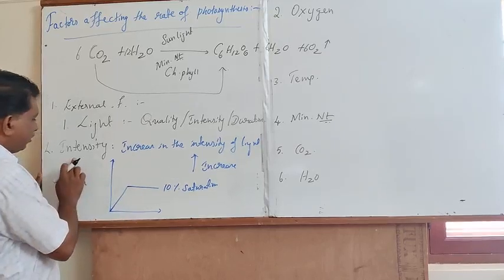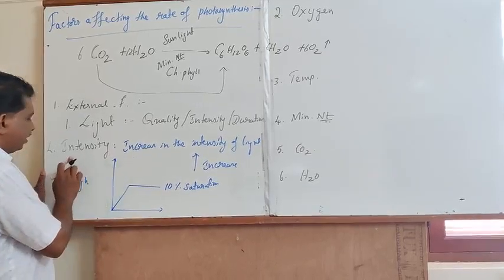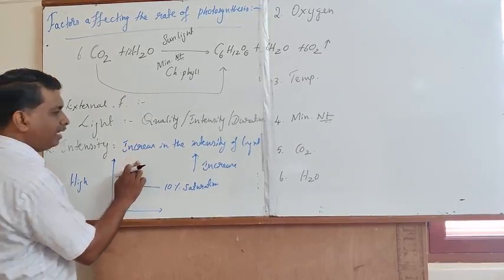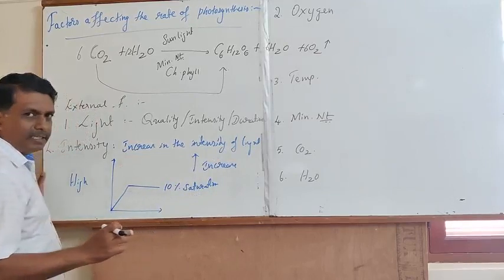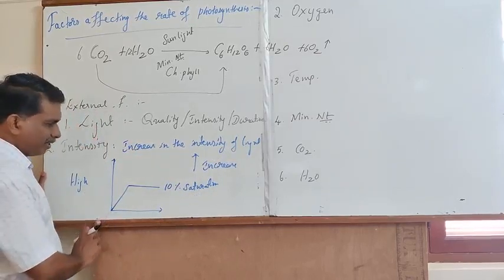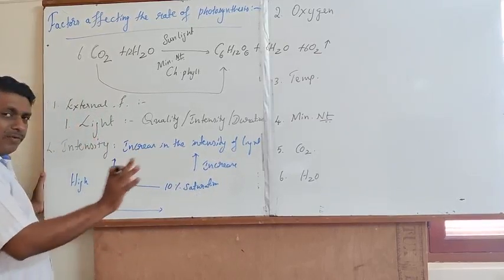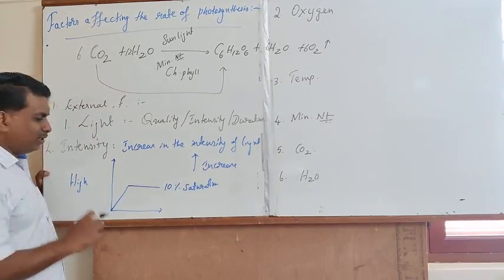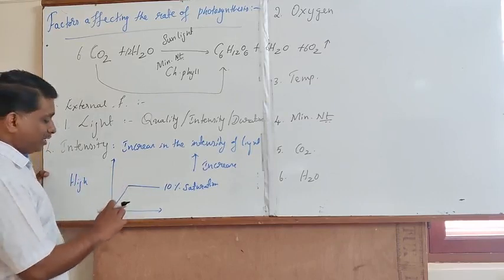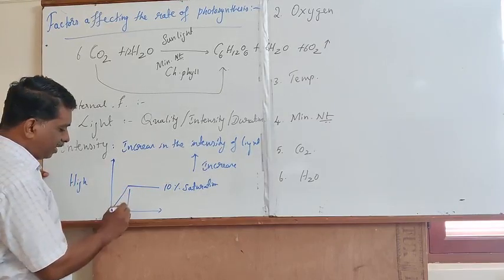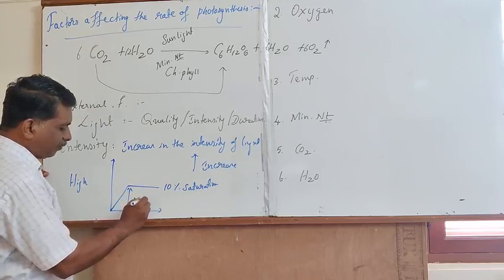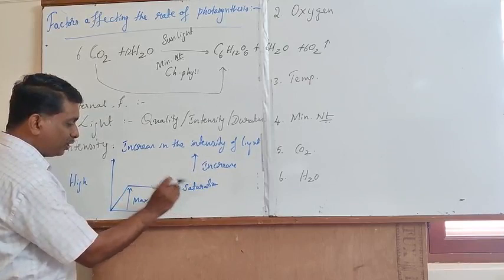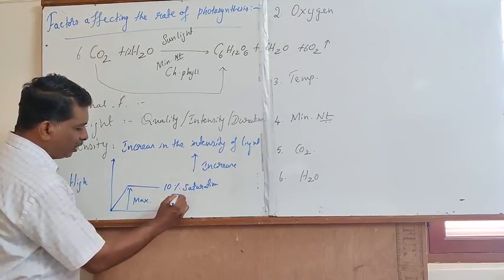Once again, I will repeat the interpretation. If a plant is exposed to high intensity of sunlight, the rate of photosynthesis is subjected to increase. Within a short duration, it exhibits maximum rate of photosynthesis, resulting in 10% of saturation.